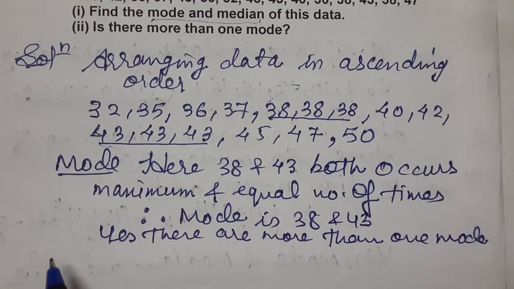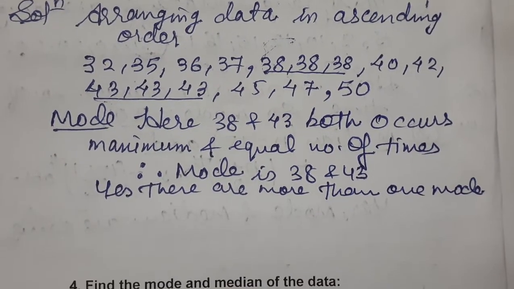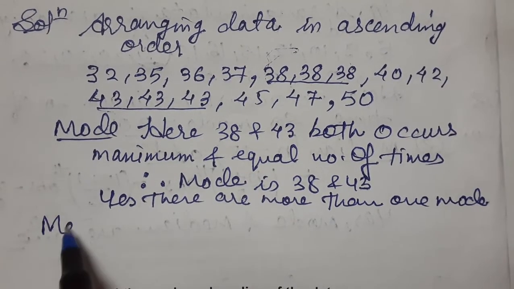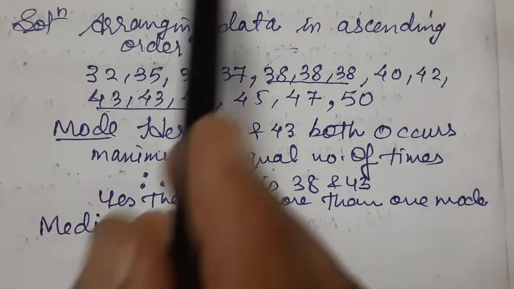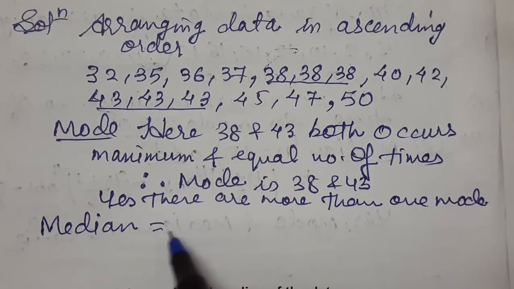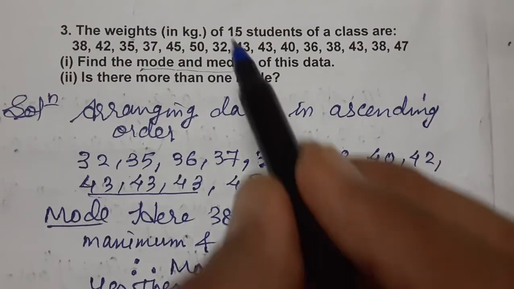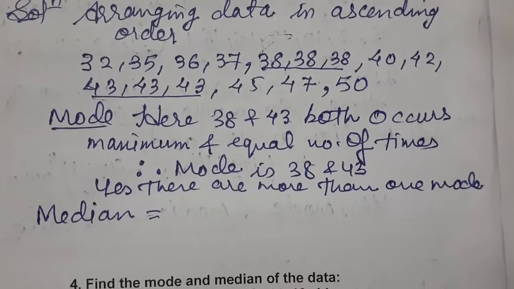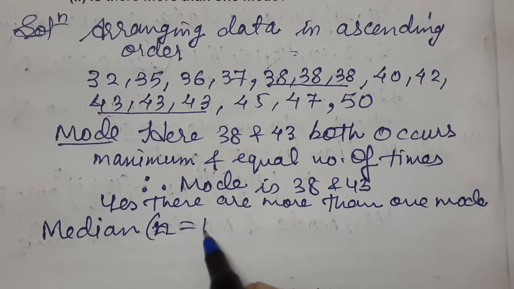Now comes the second part. We have to find out the median. So let's find out the median. And for the median, what do we have to do, children? Number of observations you have to count. How many observations are there? 15 students are there. See, children, the question: how many students are there? 15. So n is 15. N is given to us as 15.